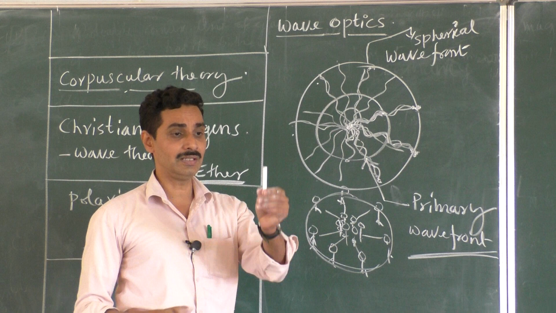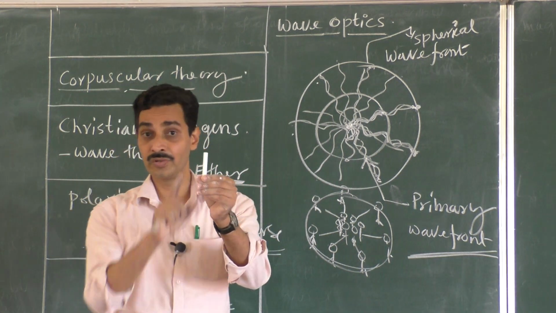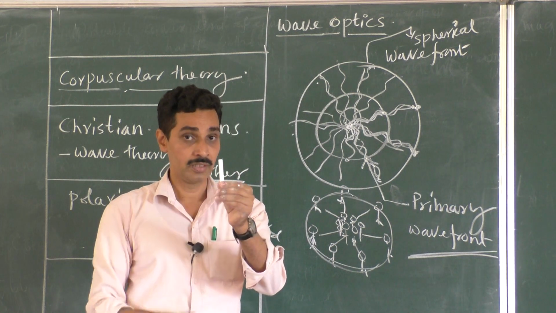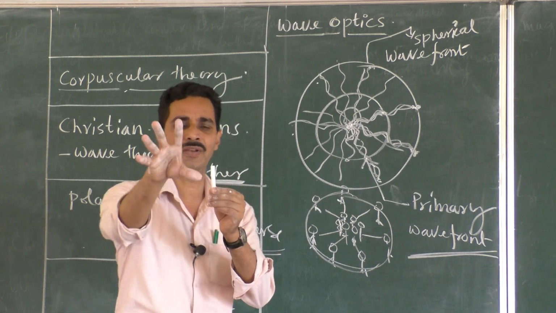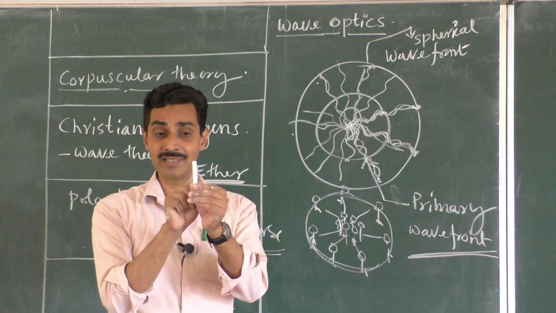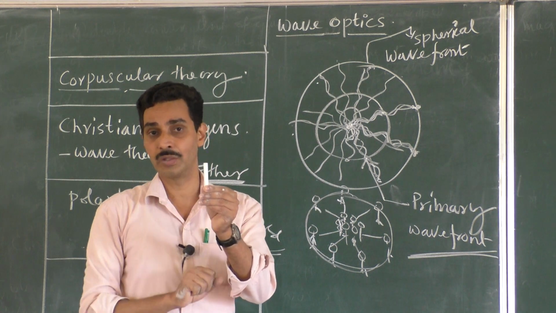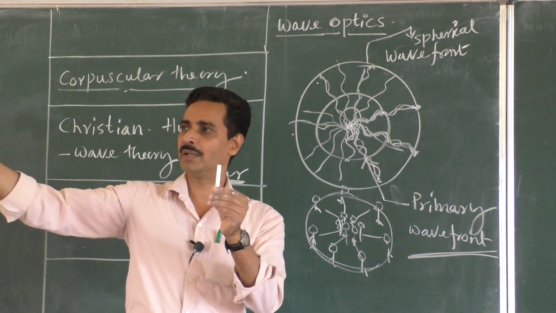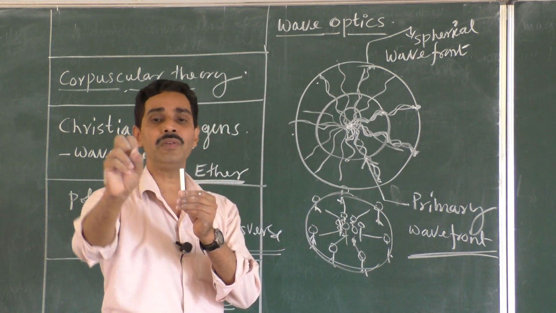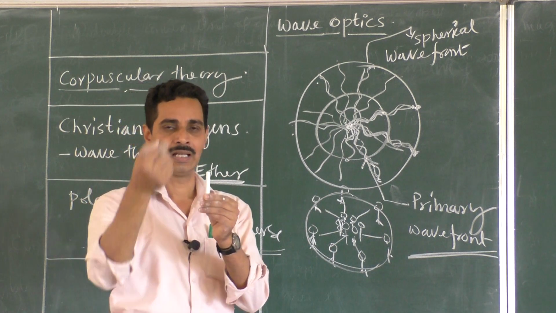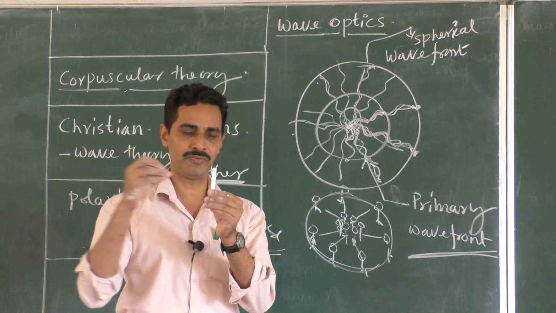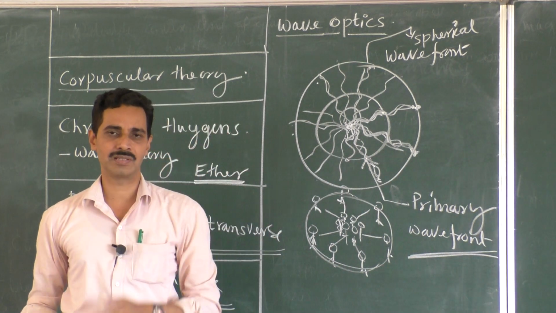For example, when you see the chalk, you can see the chalk, right? You don't see the sun. But whose light is the chalk emitting? Is it its own light? No, never. It receives light from outside, from the sun, and reflects it to you. But that light is originally from the sun. So you must have seen the sun in this chalk. No, not possible. Because primary waves come and fall on the chalk, and then the chalk emits its own waves. And those waves carry the information of the chalk, not the sun. So whenever light falls on a certain object, secondary waves start from the object.